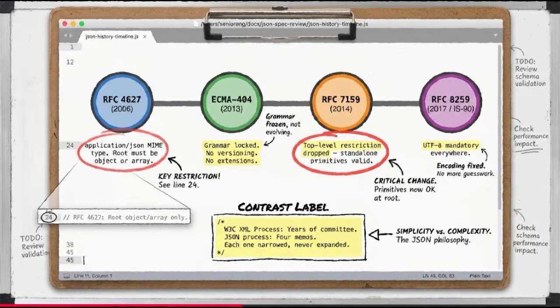And the standardization journey for this scrappy little format reflects that organic growth. It starts with a simple memo, RFC 4627 in 2006. Right. Then ECMA 404 in 2013 formalizes the grammar. Then RFC 7159 drops the restriction that top-level items have to be objects, allowing just a raw array or string. Finally, in 2017, RFC 8259 mandates UTF-8 encoding everywhere.